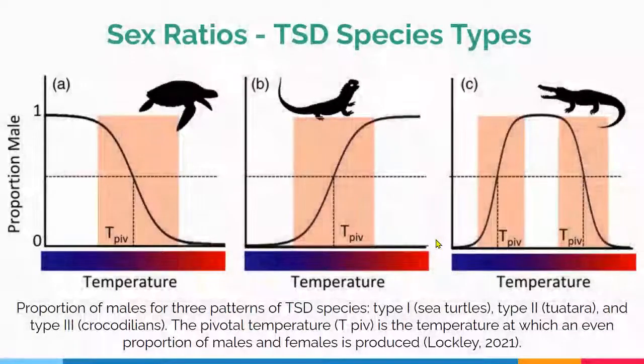In addition to counting the total number of individuals lost or added to a population, the number of females versus males, referred to as sex ratio, is also a useful metric for animals that use temperature-dependent sex determination, or TSD.